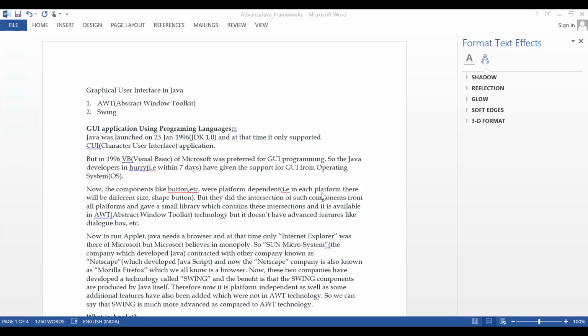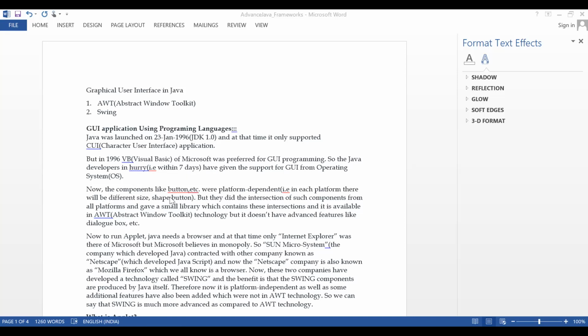On each platform there will be a different size and shape of button, so they took the intersection of such components from all platforms and gave a small library containing these intersections. It is available in AWT, Abstract Window Toolkit technology, but it does not have advanced features like dialog boxes. In a hurry, 7 days, they developed it, which may not be a good one, but they did something.